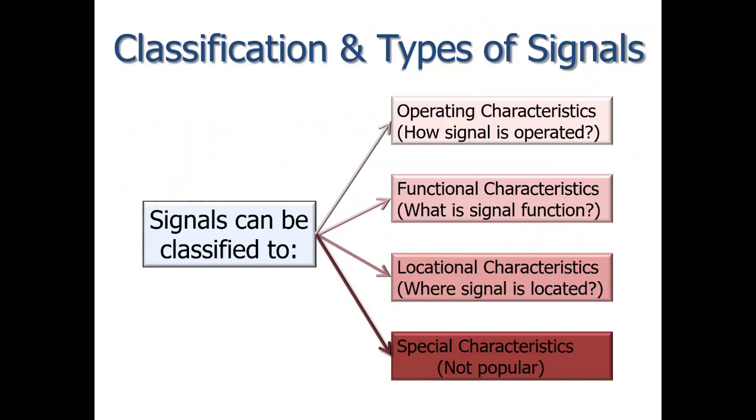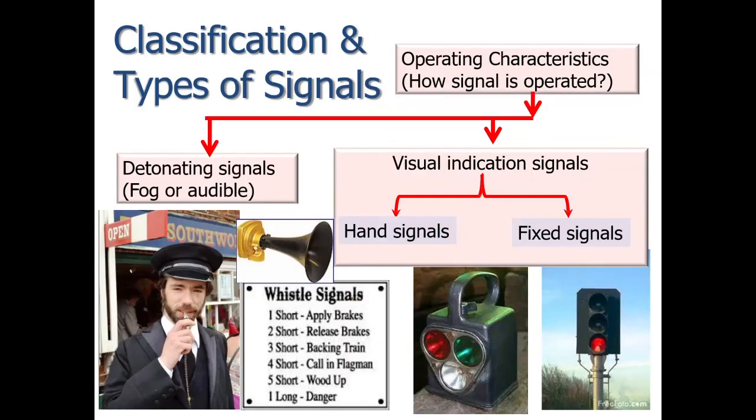The signals are classified into various categories based on various characteristics. First, operating characteristics, that means how the signal is operated. Secondly, functional characteristics, based on what the signal's function is. Third is the locational characteristics, where the signal is located, and the fourth classification is based on special characteristics, which is not popular. These three, operating, functional and locational, are the characteristics based on which the signals are classified. Now one by one we will see in detail.